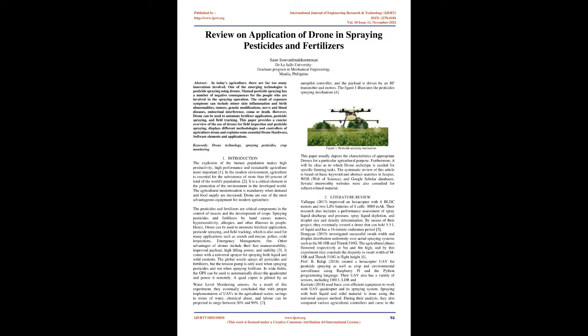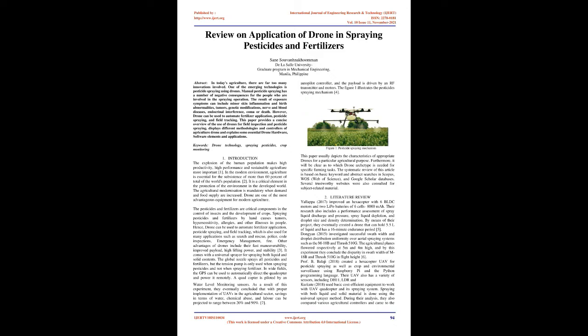1. In the modern environment, agriculture is essential for the subsistence of more than 60% of the world's population. 2. It is a critical element in the protection of the environment in the developed world. The agricultural modernization is mandatory when demand and food supply are increased. Drones are one of the most advantageous equipment for modern agriculture.